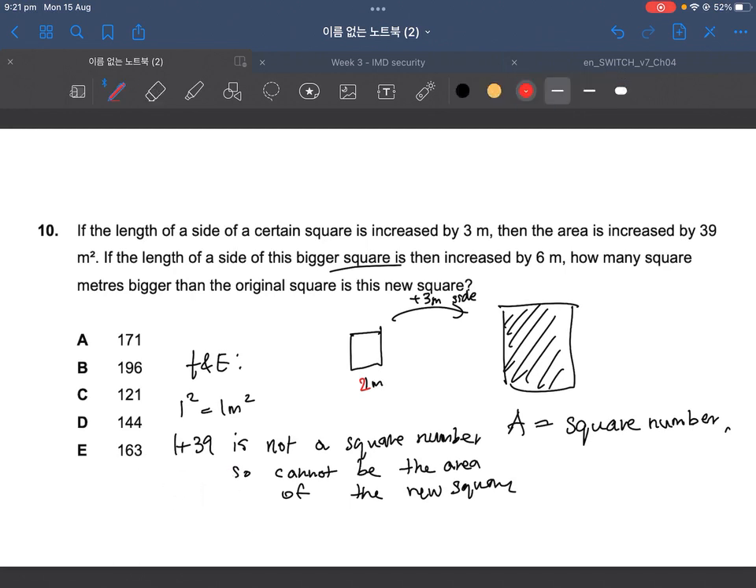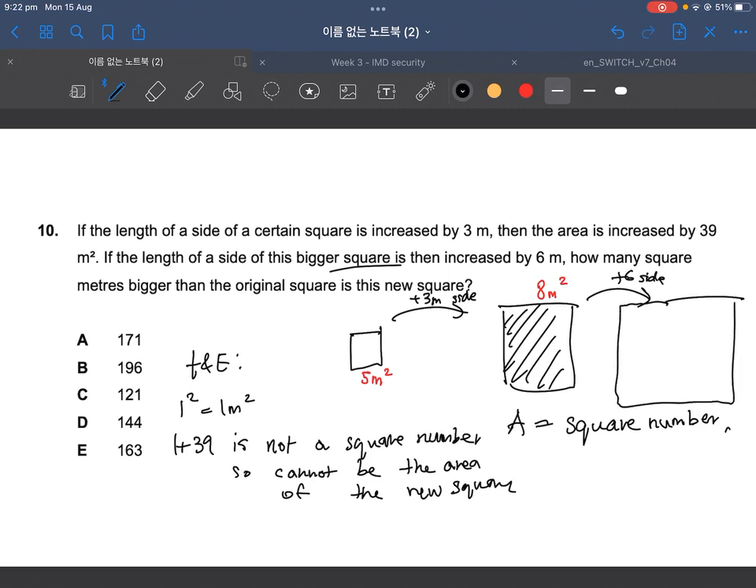Next, let's try 5. 5 squared equals 25. 25 plus 39 is 64. Oh, we found our square number. So, immediately we know that 5 is our initial square length. So, 5 it is. Then, the next size is 8, right? And then, what does the next question say? If the length is then increased by 6, right?